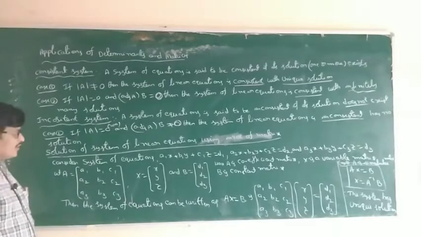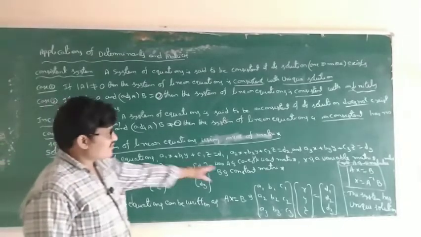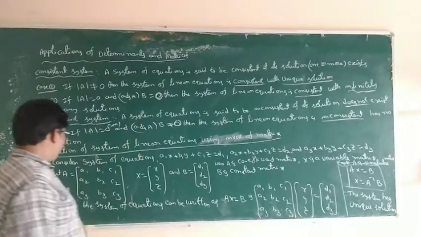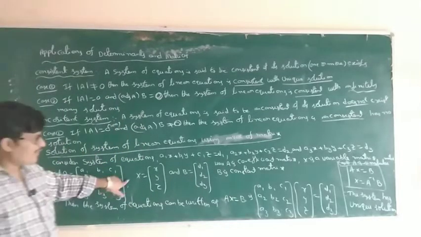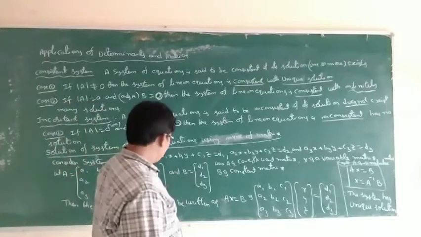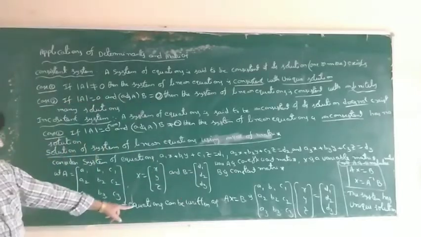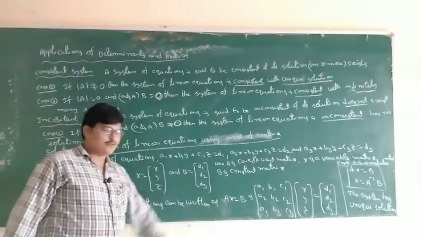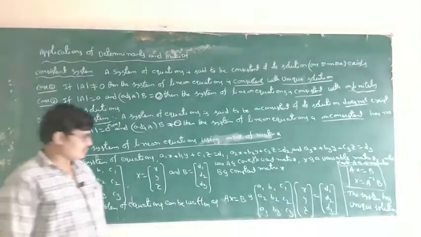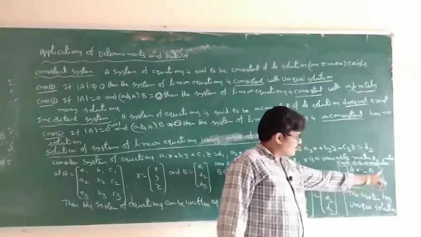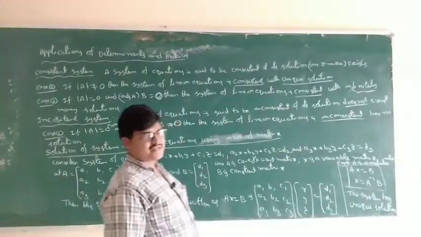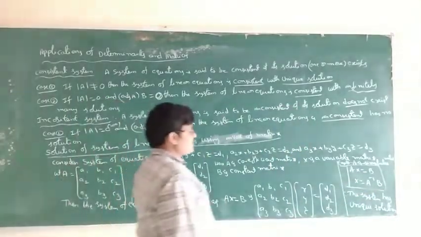How to find it? First, the system of linear equations is given. First of all, you will write the A matrix, the coefficient matrix, the variable matrix and the constant matrix, and the system of equations can be written as AX equals B. So X equals what? A inverse into B: A goes to the right side. X is equal to A inverse into B.